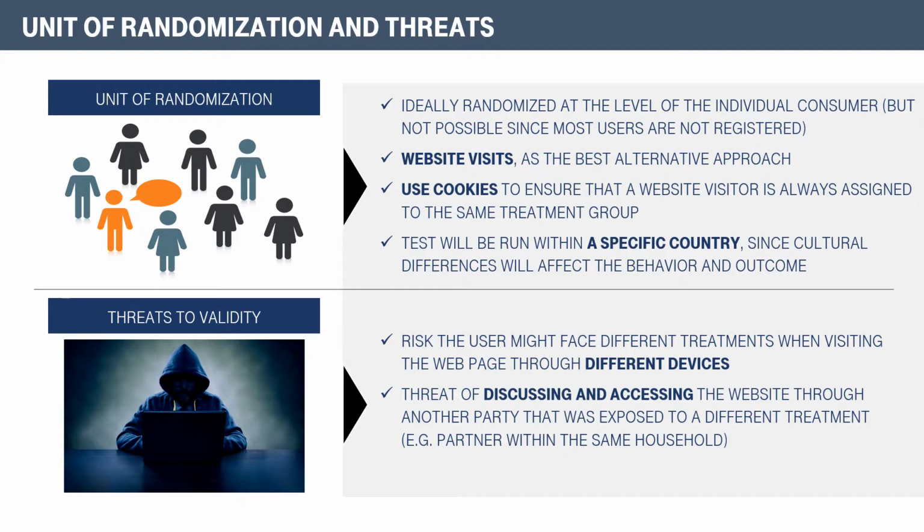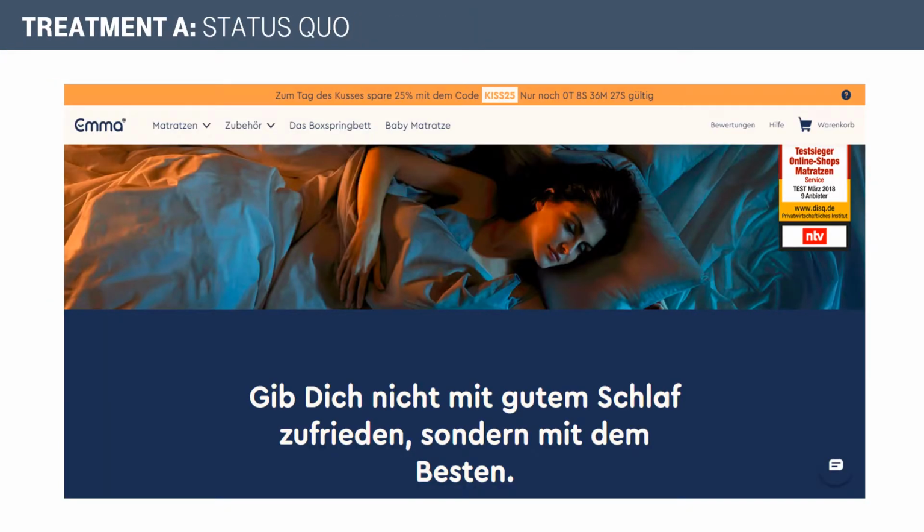So now, before we jump into the experiment, first treatment A, the status quo of EMA's landing page here in Germany. As you can see, a rather simplistic landing page with a clear message or promise of EMA towards the customers. In order to see the offers, or also to see some offerings of EMA, you have to scroll down. Also, the click button, as you can see, is not visible when you access the landing page of EMA.